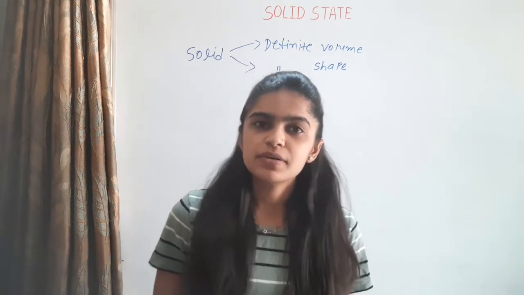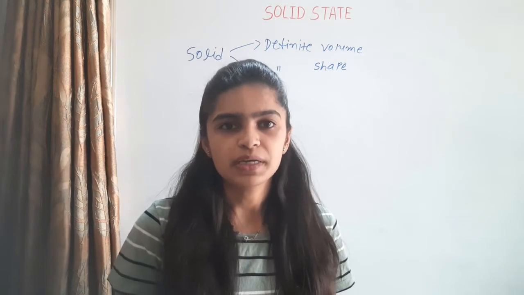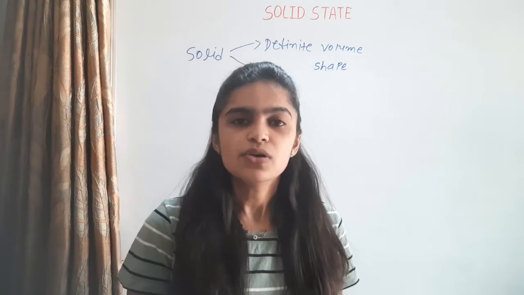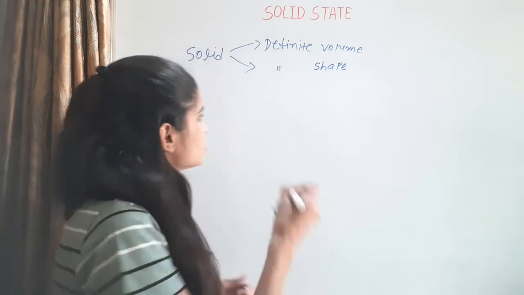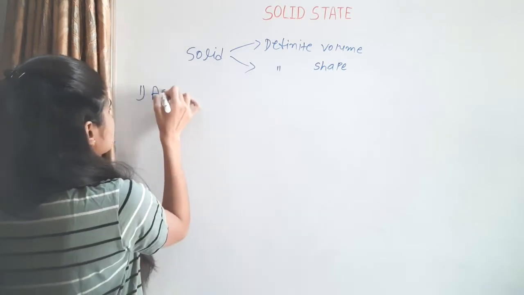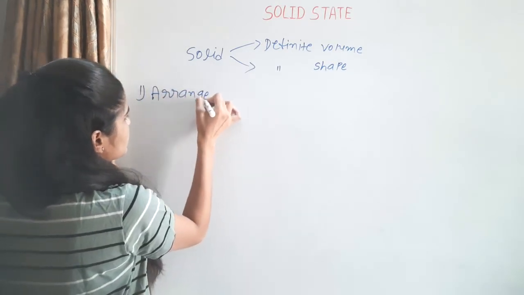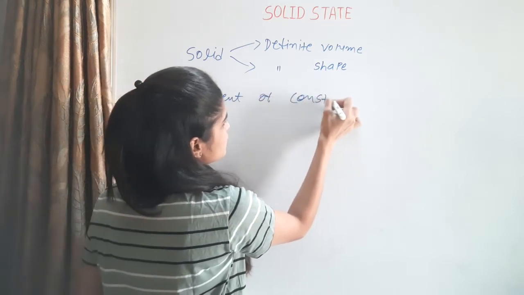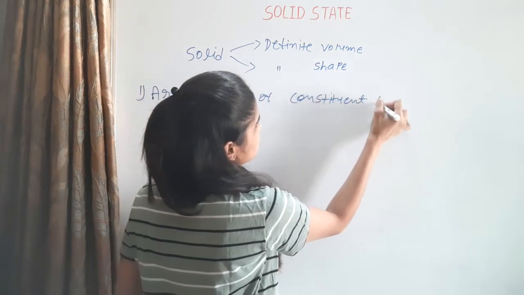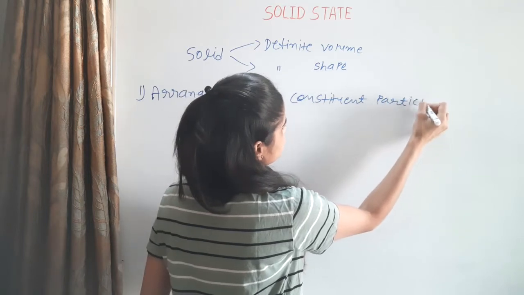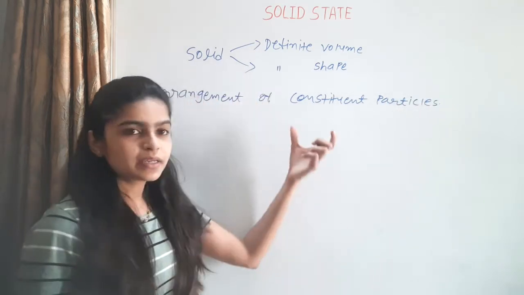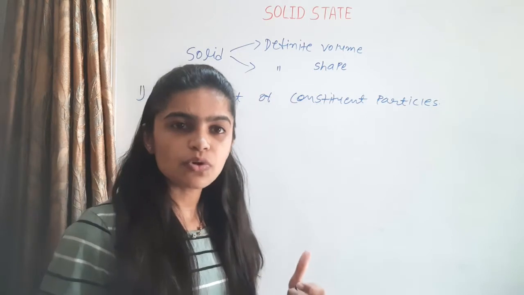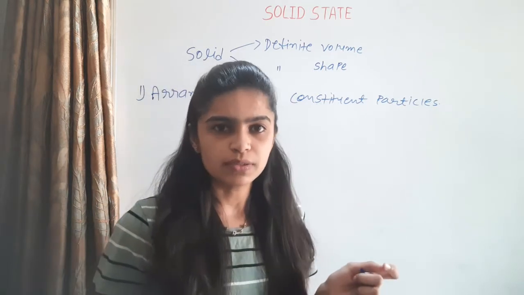Then solids have different types of properties. They depend on three factors. The first factor is the arrangement of constituent particles. Constituent particles consist of atoms, ions or molecules.